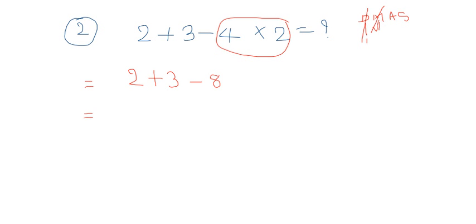Who is the next step? Addition. Where is the addition? If the first number carries a symbol, write the plus, then add these two numbers. 2 plus 3 is 5. Because 8 contains minus, it is 5 minus 8. Now the first number carries the plus symbol, so plus 5 minus 8. So what to do? You have to do the subtraction. That is 3.